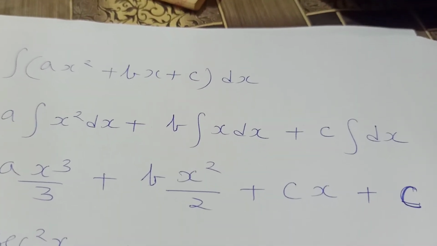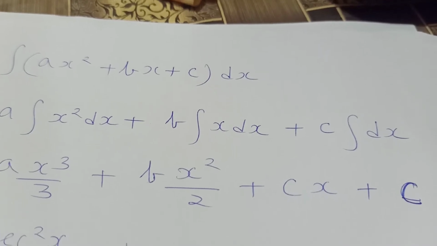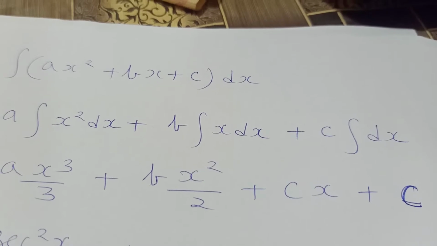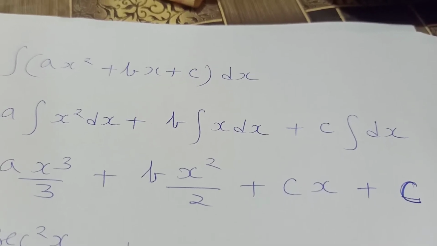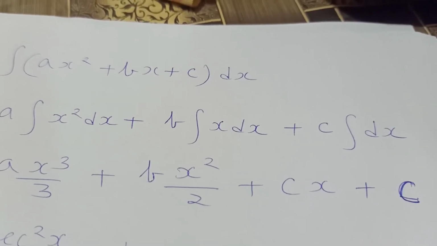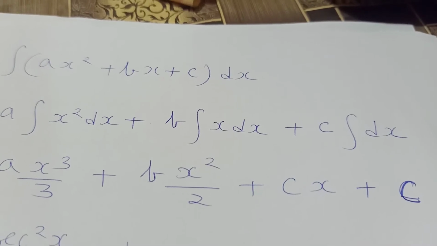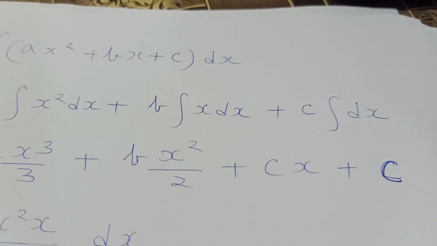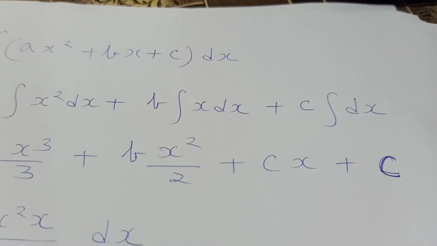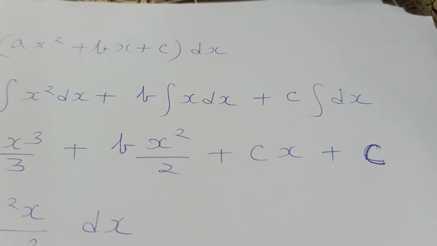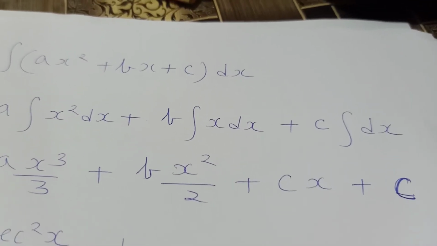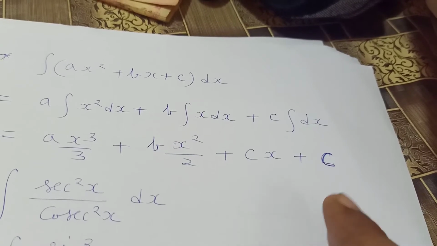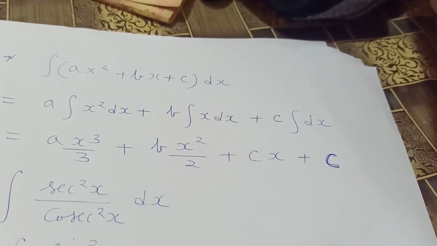So we apply the formula here. x square is of the type x raised to n, so we apply x raised to n plus 1 upon n plus 1, and we get x cubed by 3. Then integration of x, that is x raised to 1, is x square by 2 using the same formula. The integration of 1 is x plus c, the constant of integration. So this is our answer.